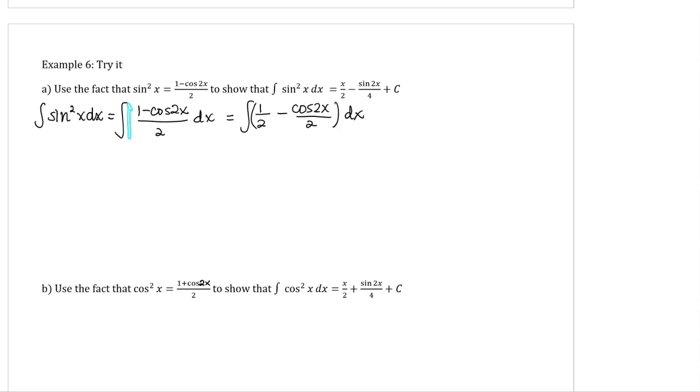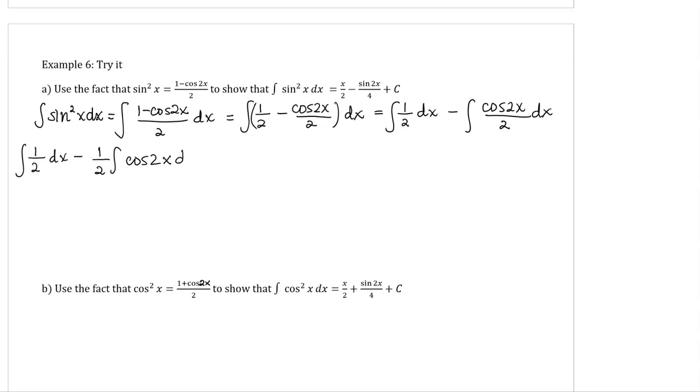So I just broke this fraction up into 2 separate terms, which breaks this integral up into 2 separate integrals. The integral of 1/2 and the integral of cosine 2x divided by 2. If you wanted to, you could pull out this division by 2 in front of the integral and have it as a constant out in front, as so.